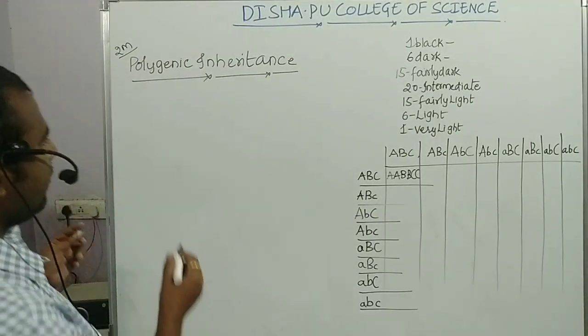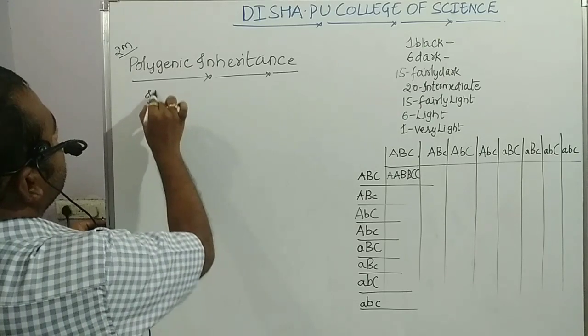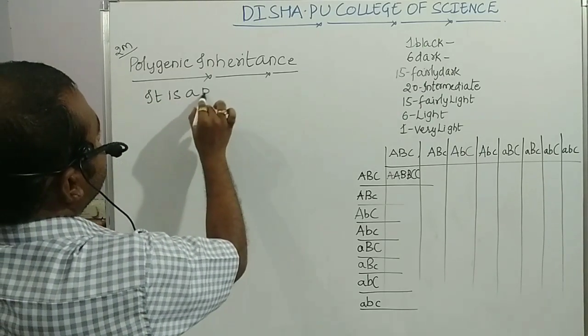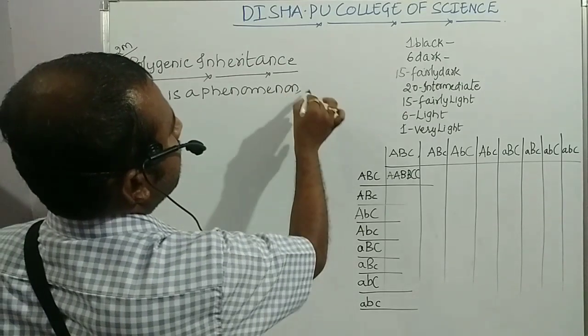So let me move with the definition of it. What is a polygenic inheritance?